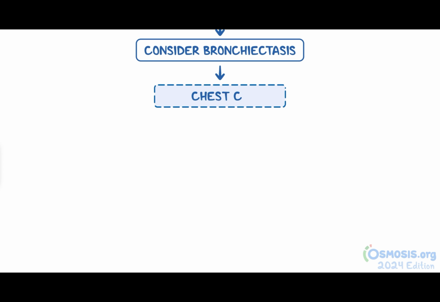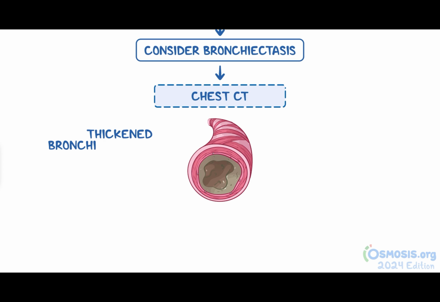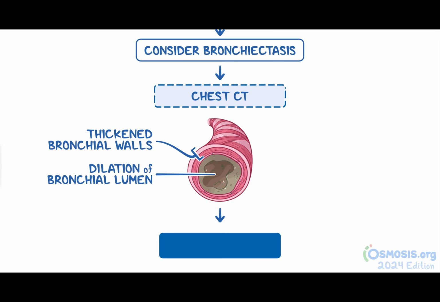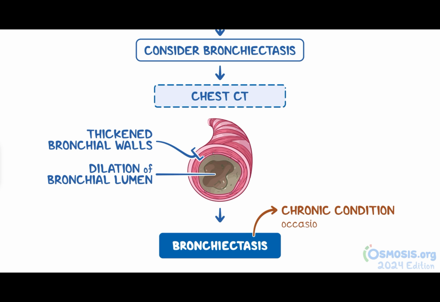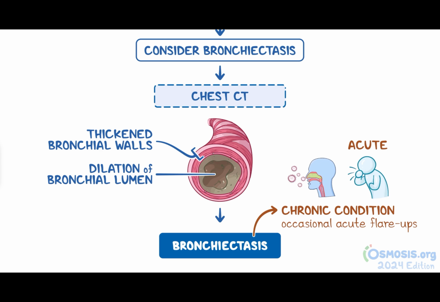If the chest CT reveals thickened bronchial walls and dilation of the bronchial lumen, you can diagnose bronchiectasis. While bronchiectasis is a chronic condition, your patient may have occasional acute flare-ups, typically triggered by a respiratory infection, which will result in acute cough.